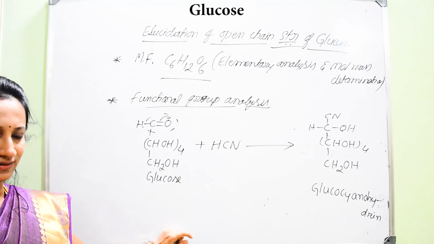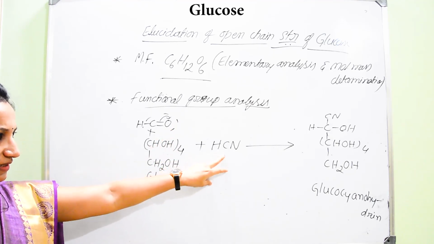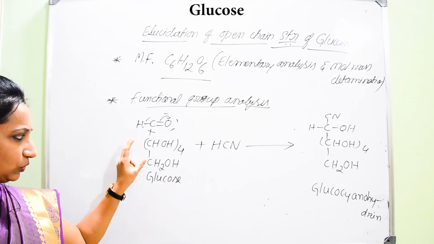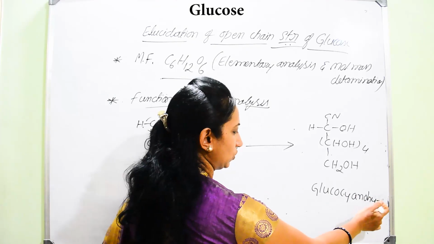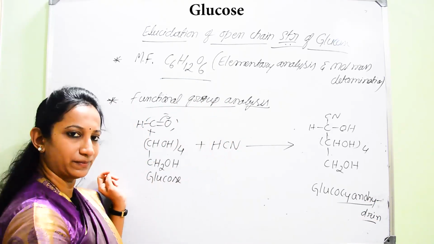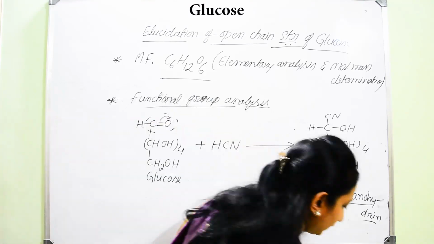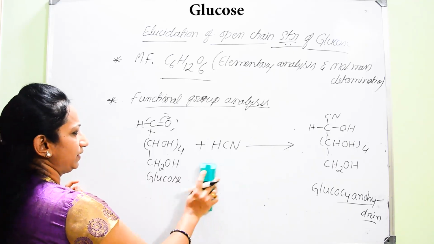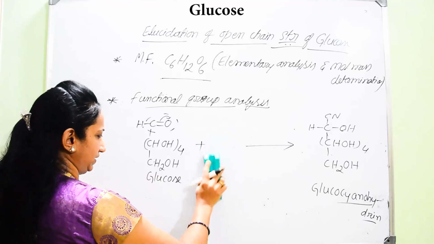This indicates that he came to the conclusion that there might be the presence of a carbonyl group. Here glucose is also interacting with hydrogen cyanide to give glucocyanohydrin. So it gives him the indication that there is a carbonyl group present. Then he was able to use another reagent. Which is that reagent?